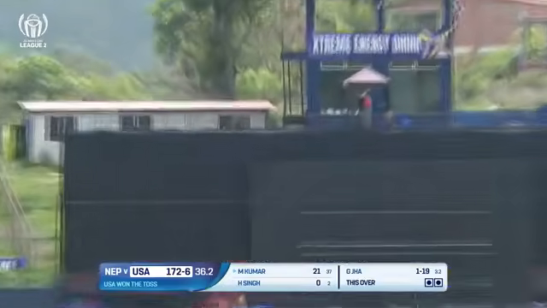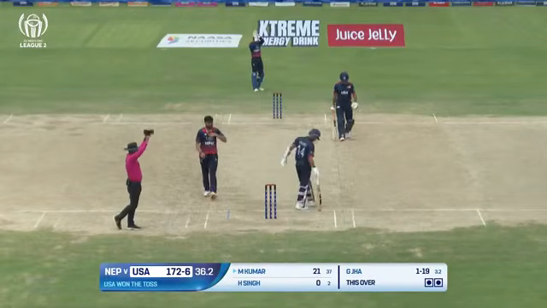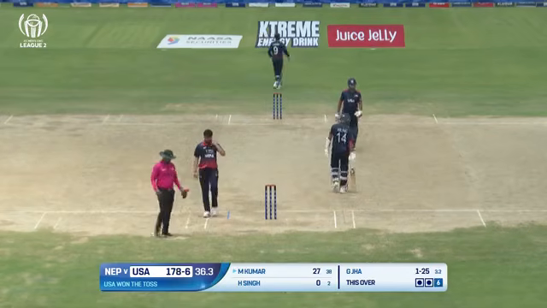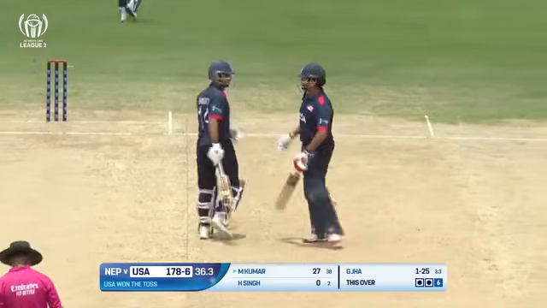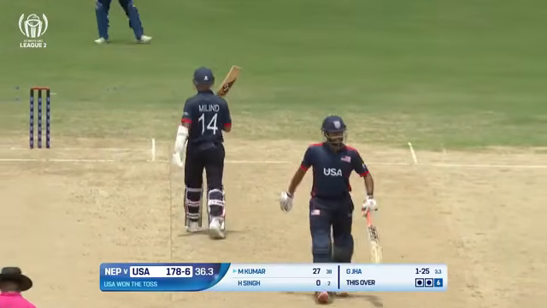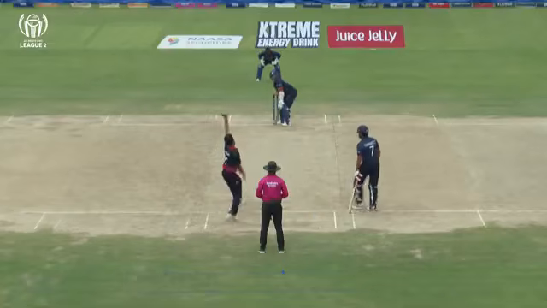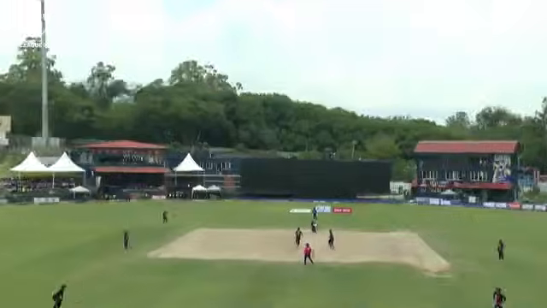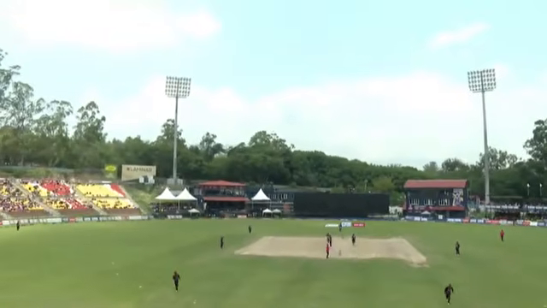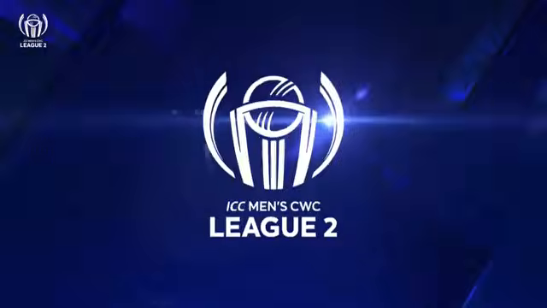That's nicely done, straight down the ground. Milind Kumar gets a 6. That's supremely timed by Milind Kumar. Yeah, one thing that he's done really well today, he's looked good down the ground. Got off the mark with the 6 that was over the bowler's head, and this one probably is the best shot we've seen all day. And when a batter holds the pose to admire his own shot, you know how well he struck it. Straight as a die. Milind Kumar.